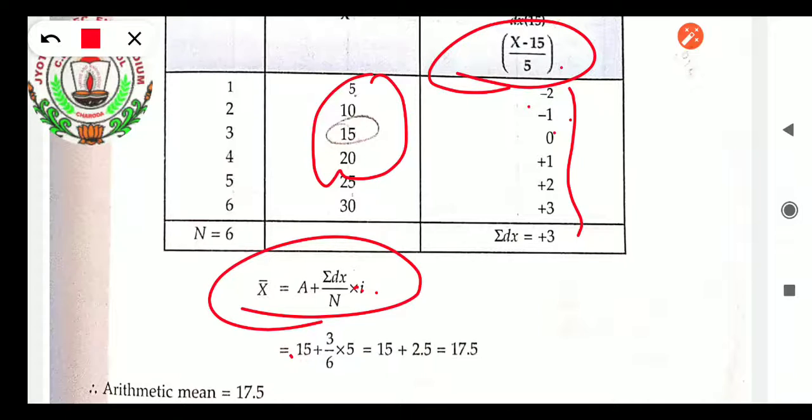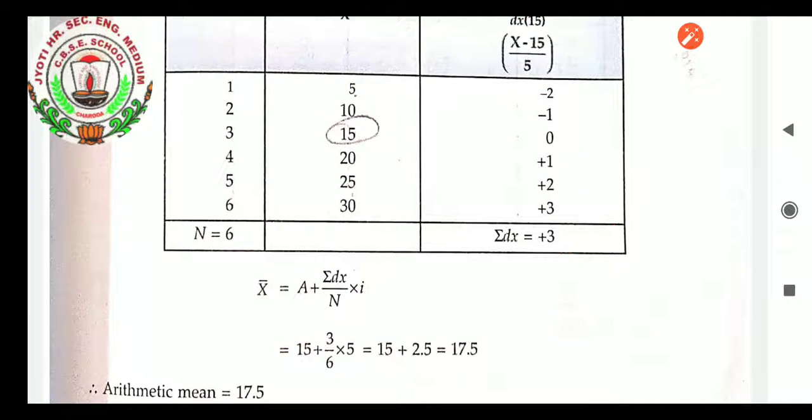So the same way, since we divided by I, it will be multiplied into I. For A we have taken 15, plus sum of dx which is 3, upon n which is 6, into I, which we have taken as 5. The answer which we got is by the step deviation method.